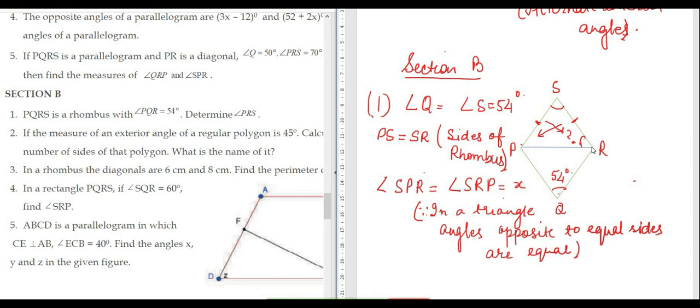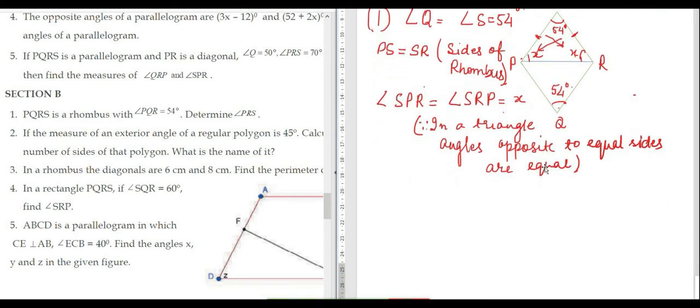Is it clear? So now this is 54, this is 54, this is x and this is x. Now you can find the value of x by the angle sum property. 2x plus 54 is equal to 180 degrees.